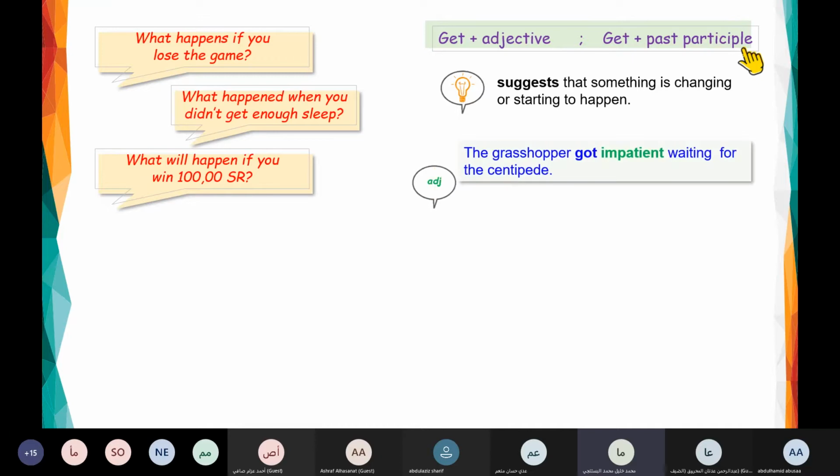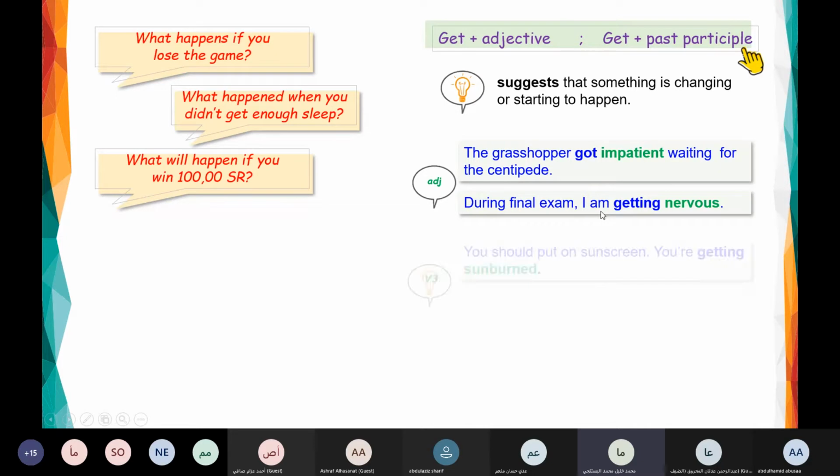Look at the example. The grasshopper got impatient waiting for the centipede. Got impatient. Started to what? To lose his patience, not to be patient. During final exams, I'm getting nervous. The same here. You realize we use get followed by adjectives: impatient, nervous. And you have to take into consideration the tenses: here the simple past, here the present progressive.